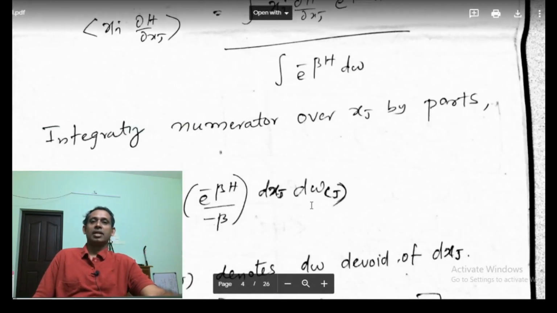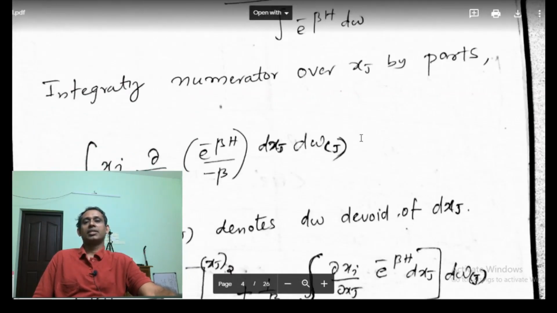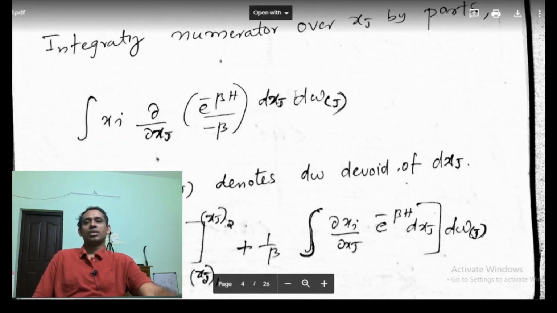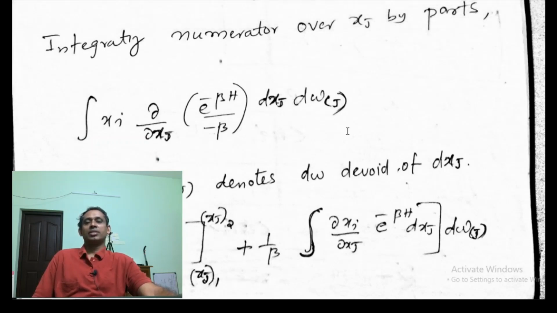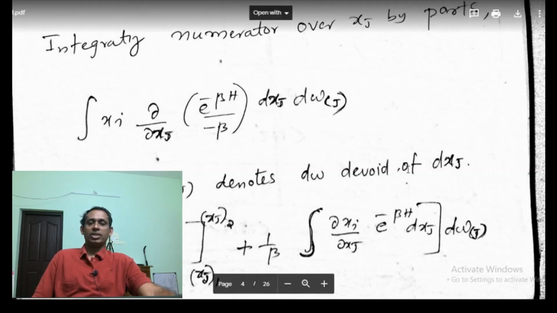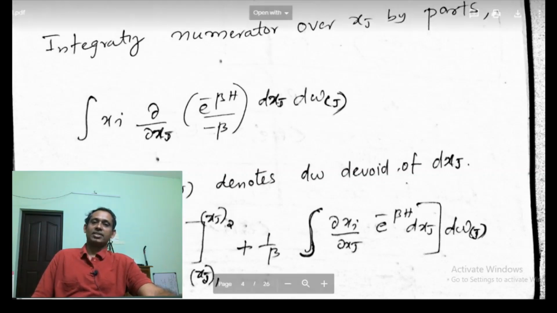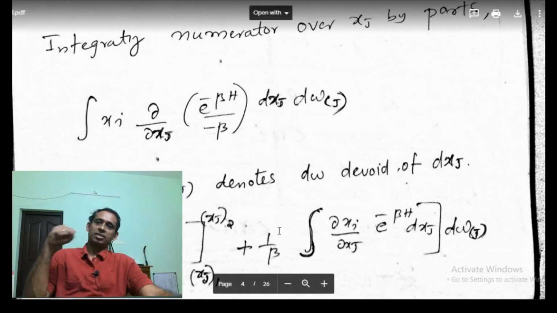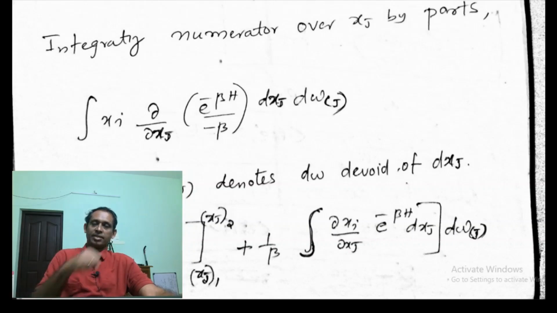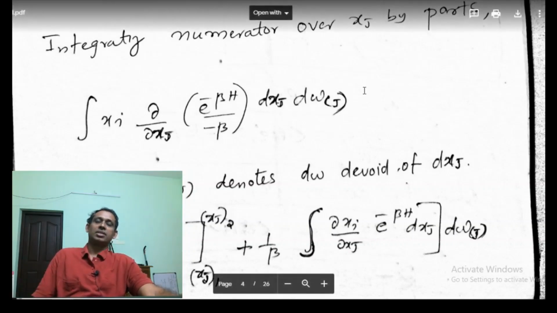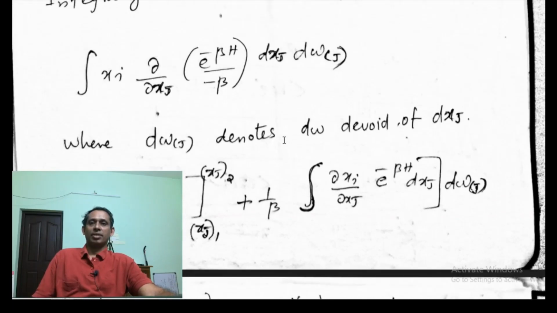In it I am taking just dxj outside, so the remaining 6N minus 1 terms are there. Here dΩj denotes dΩ devoid of dxj.